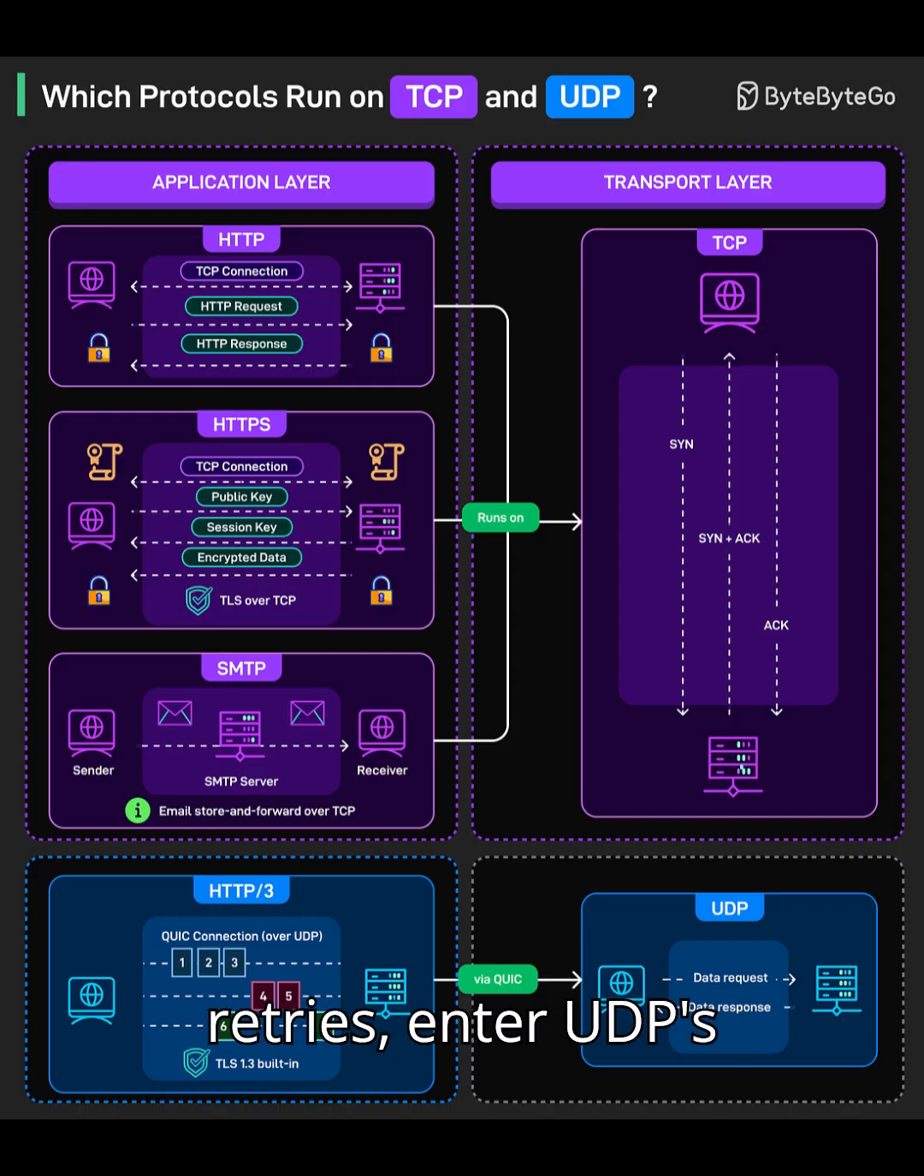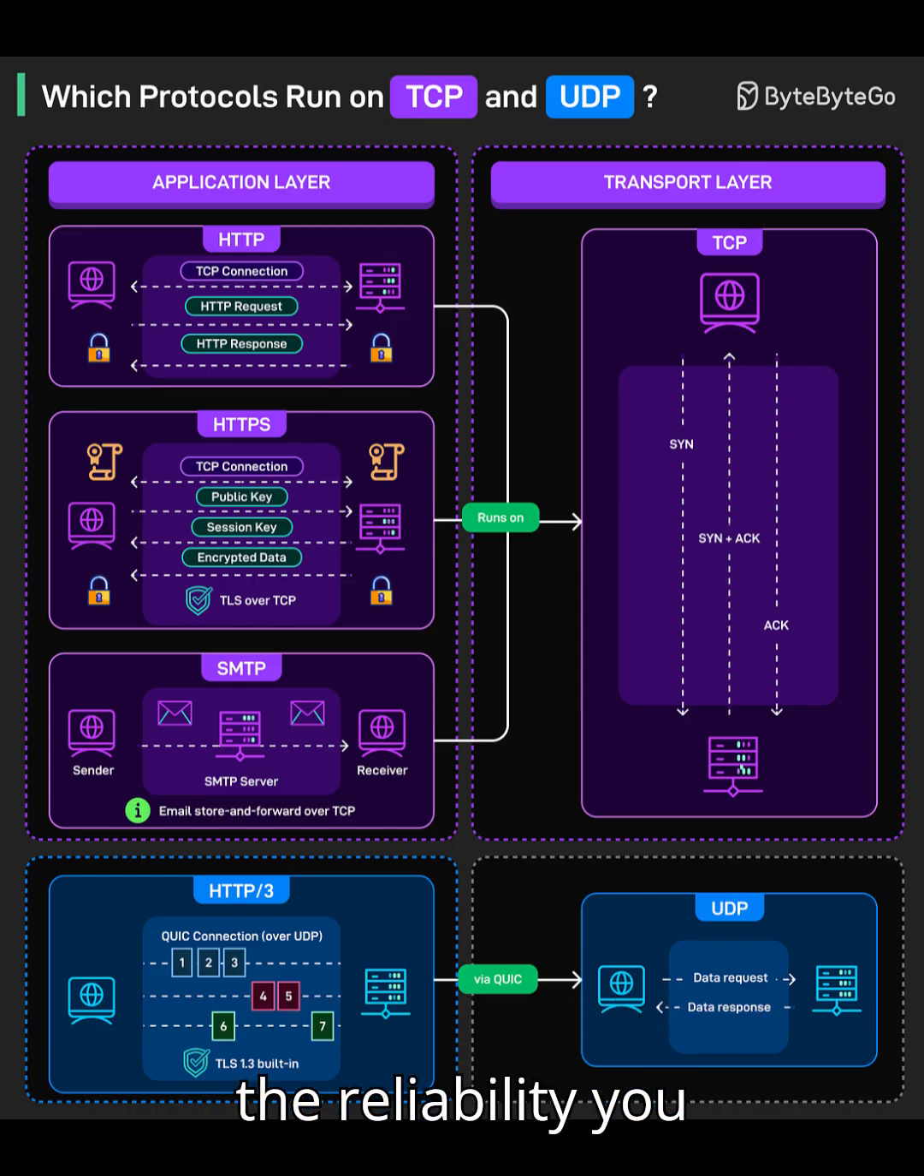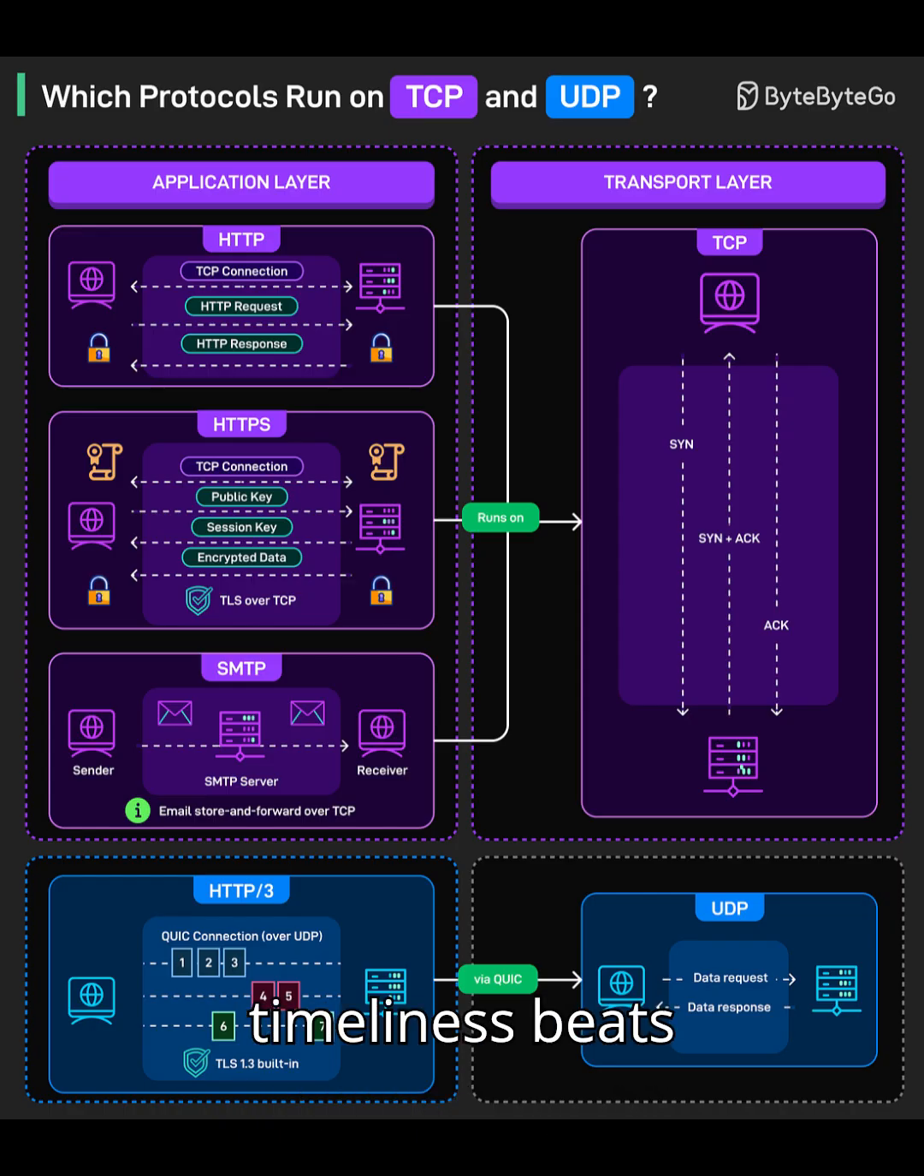Enter UDP's model. UDP is connectionless: no handshake, no built-in ordering, no retransmissions. You get minimal overhead, low latency, and application-level freedom to implement the reliability you actually need. If timeliness beats perfection, UDP shines.